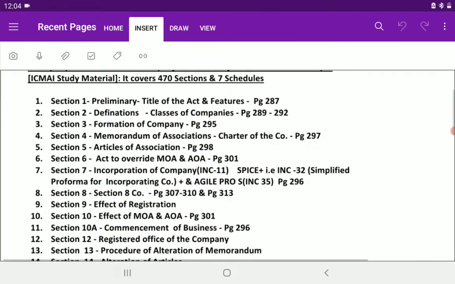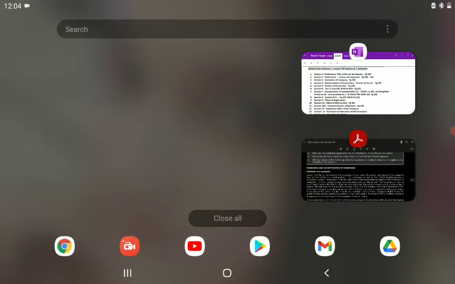The next is section 4, which is the memorandum of association. So what do you mean by memorandum of association? The memorandum of association is the charter of the company, and articles of association, which is section 5 itself, mention the rules.